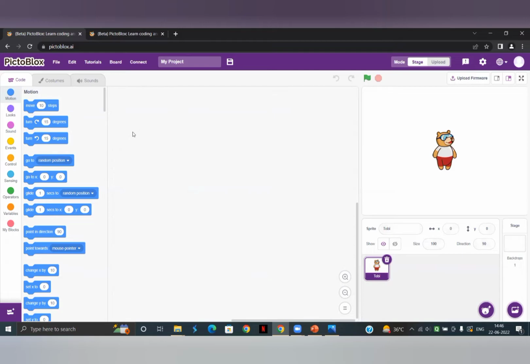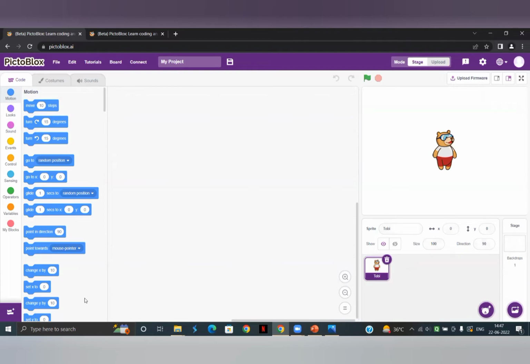So this is how your screen is going to look when you open Pictoblox. This is the interface. It is similar to Scratch. The only difference is that here you can add certain extensions of artificial intelligence, for example, face detection and object detection. There are various AI algorithms which can be added over here and you can directly use them. So Pictoblox is block-based coding, right? First of all, let me tell you about this interface. On the left-hand side of the screen, if you see the movement of my cursor, all these blocks, move 10 steps, turn 15 degrees, all of these.